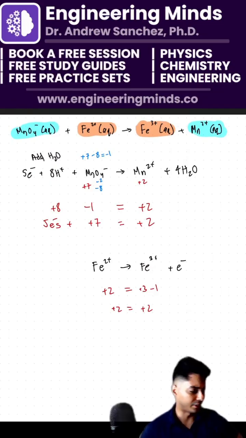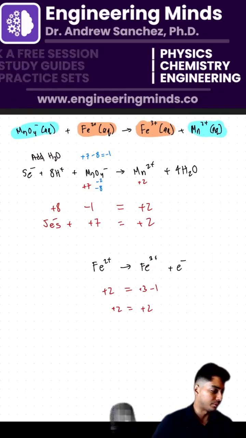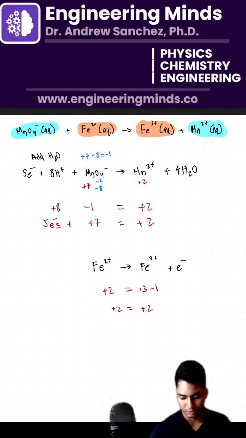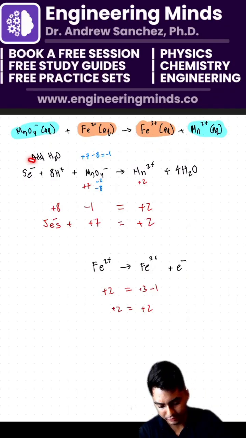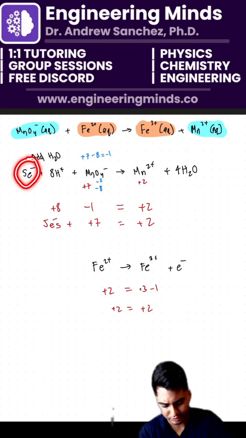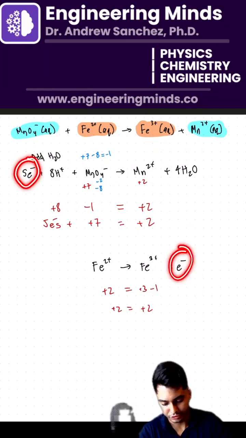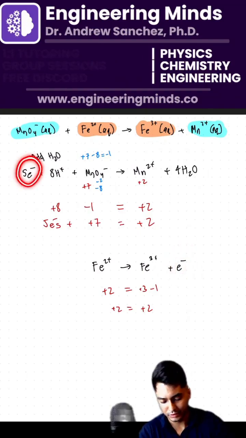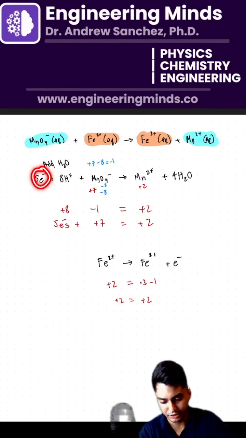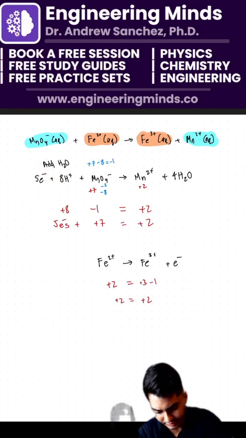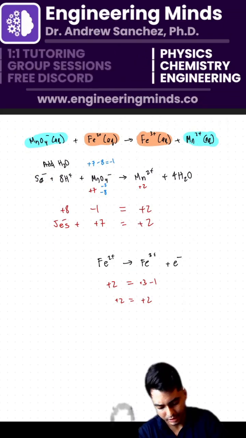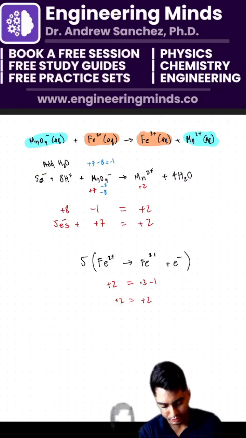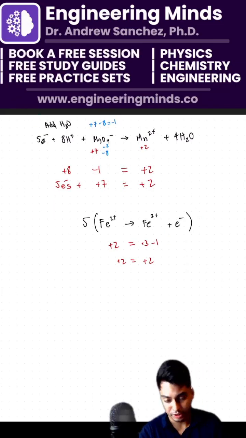And then the next thing we have to do is balance out our total number of electrons. If I have to combine these, I have to have 5 electrons on the left because I want to cancel those out, and I only have 1 electron here. So I'm going to multiply by a 5 here, chat. I have 5 electrons on the left, and then I only have 1 on the right here, so I'm going to multiply this by 5. All right, great.